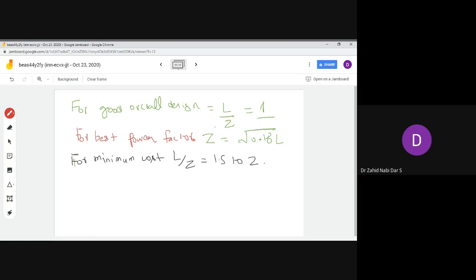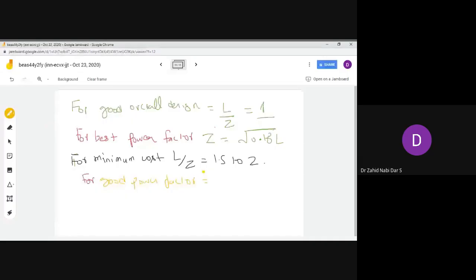Now for a reasonably good power factor, we take this range to be around 1 to 1.25. So this is about how you choose your ratio for power factor.